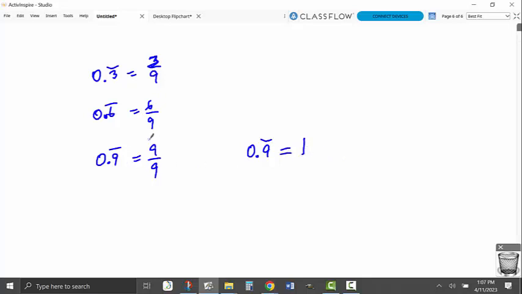See the giant 1? Forever is so far that 0.9 bar actually gets to 1. It equals 1. Kind of neat, huh? All right.